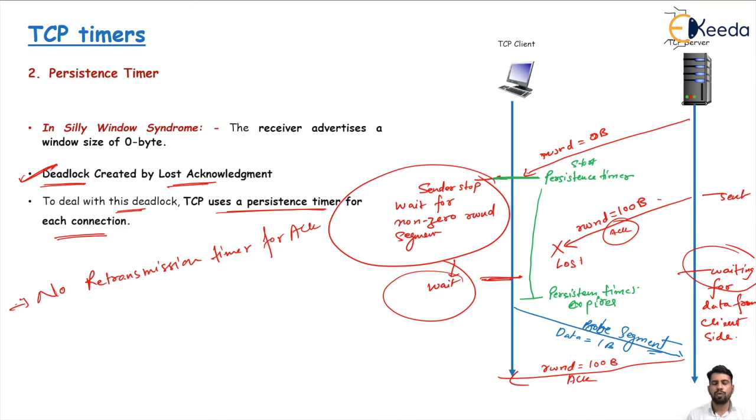When a 0-byte received window size acknowledgement is received by the sender, it starts a persistent timer, which expires after some time, maybe 60 seconds or 120 seconds. If no acknowledgement is received from the receiver side until then, the sender sends a probe segment to the receiver, and the receiver sends an acknowledgement in reply to that probe segment, which is a non-zero window acknowledgement. So this way the persistent timer deals with the deadlock.